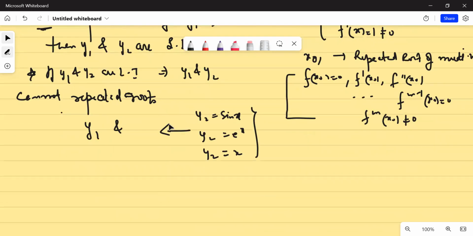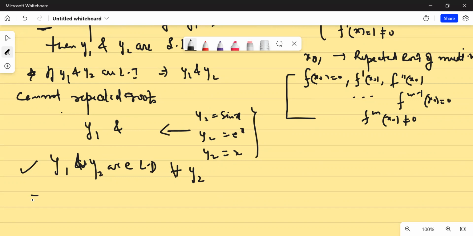Now understand what I want to say: given that x naught is a repeated 0, y1 and y2 are linearly dependent for all y2. All y2 means for all choices of y2. So it may so happen that if y2 is sine x, y1 can be written as k sine x. But it says for all y2, so if y2 is e to the power x, then I cannot write that e to the power x and k sine x are linearly dependent. Isn't it? So it says that for all choices of y2, y1 must be linearly dependent on it.